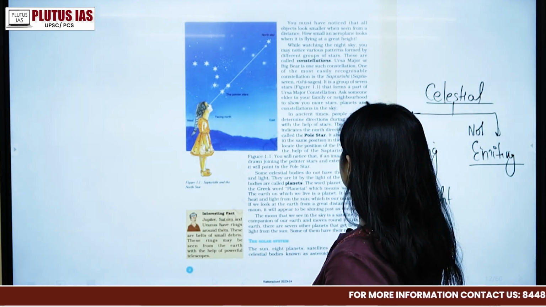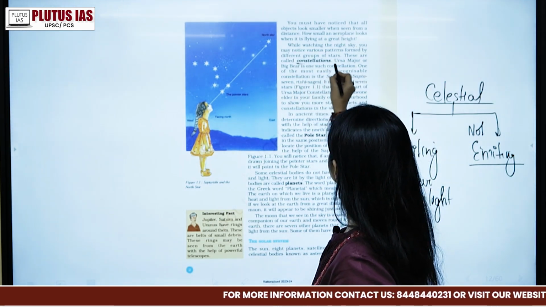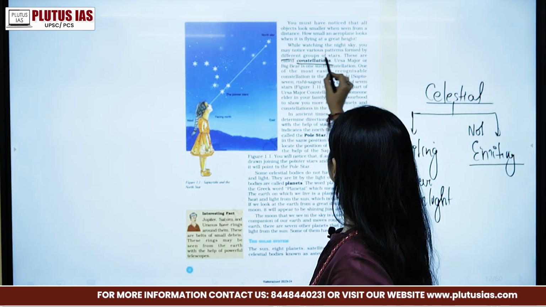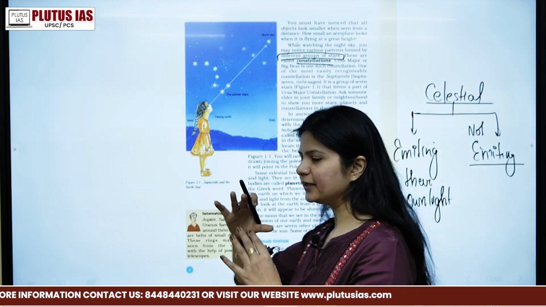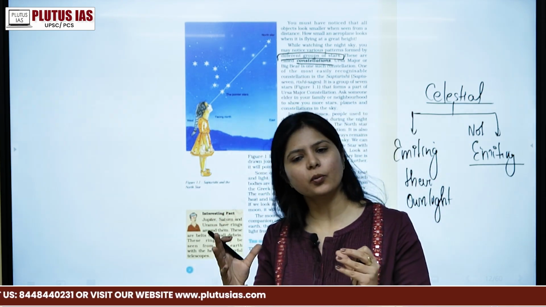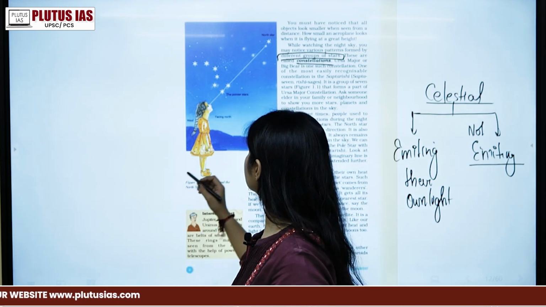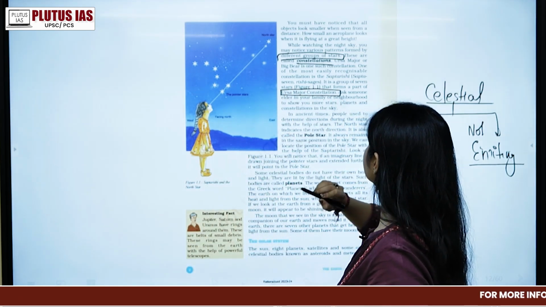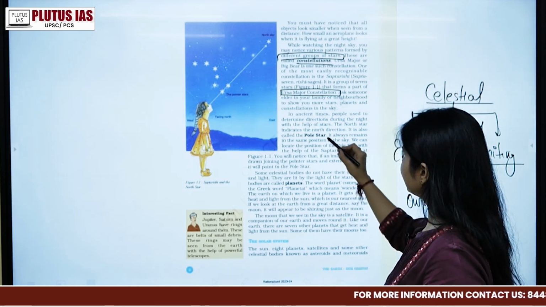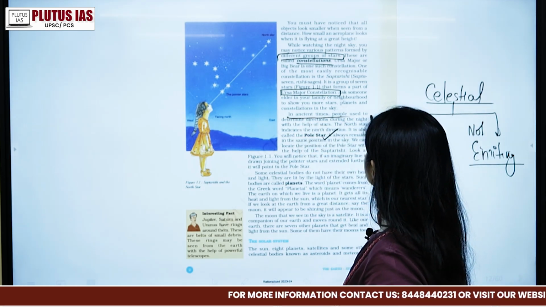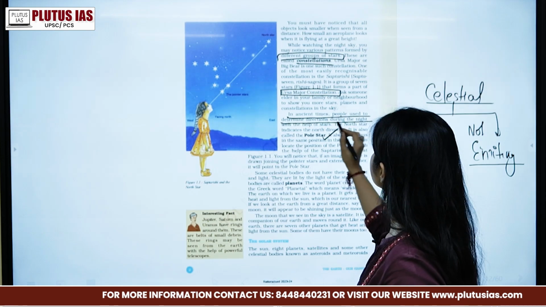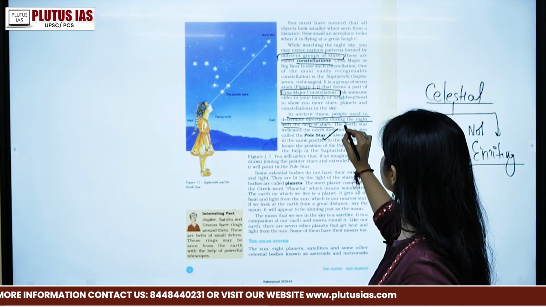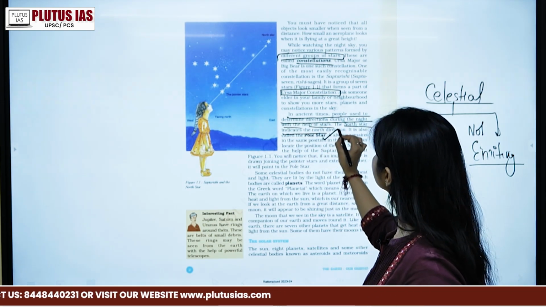Then the second thing they are discussing is the constellation, which is a group of stars, and they make a certain kind of pattern, a certain kind of orientation. One of the most famous ones is the Ursa Major constellation, right? Next point they have discussed: in ancient times people used to determine directions during the night with the help of the stars. The North Star indicates the north direction.